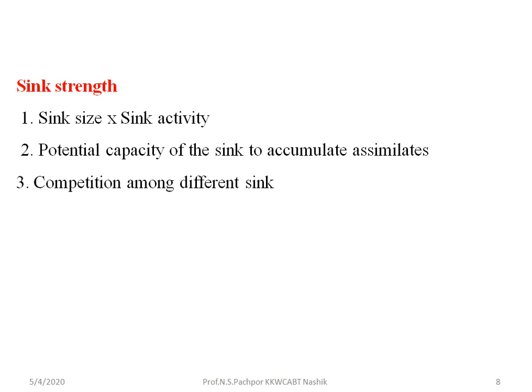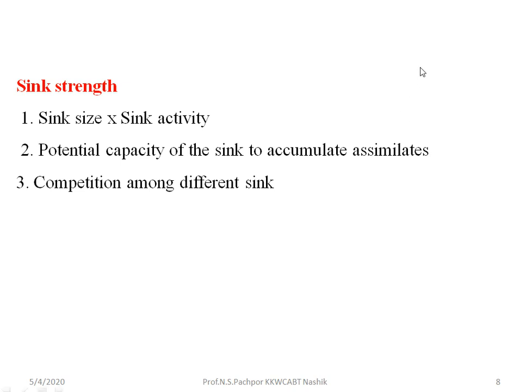So we call it sink activity, meaning proper utilization and maximum storage of these photoassimilates. Then, the potential activity of the sink to accumulate the assimilates. The main activity of the sink is to store maximally the photoassimilates translocated from the source organ.